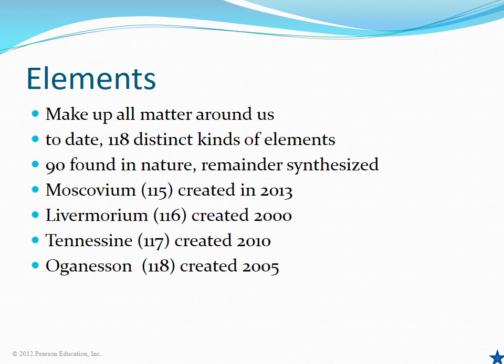The hydrogen atom is the smallest, with a diameter of 6 × 10⁻¹¹ meters and a mass of 1.67 × 10⁻²⁷ kilograms. Uranium is one of the heaviest atoms at 3.96 × 10⁻²⁵ kilograms. To date, 118 distinct kinds of atoms are known. Only 90 are found in nature. The remainder were synthesized in the lab.